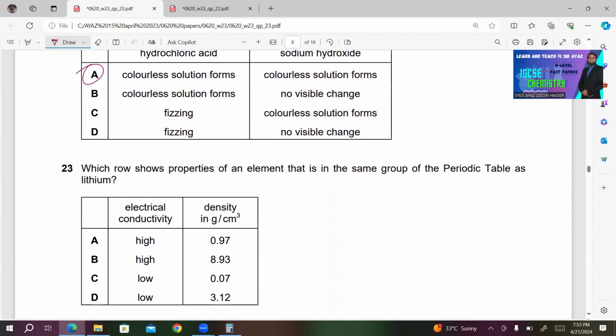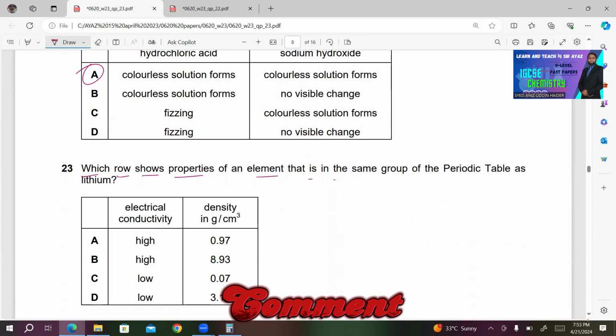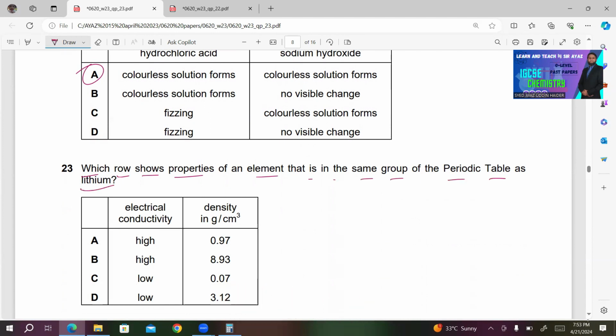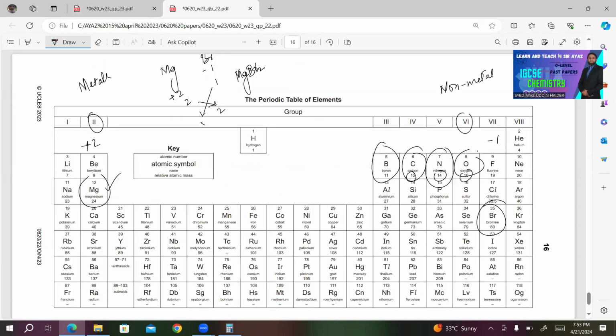23. Which row shows properties of an element that is in the same group of the periodic table as lithium? So where is lithium? Here is lithium, it's in group 1, which means it's a metal.